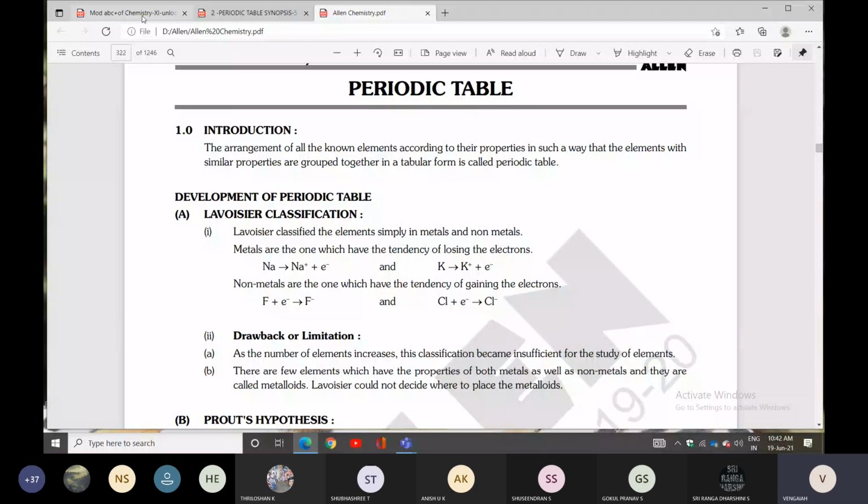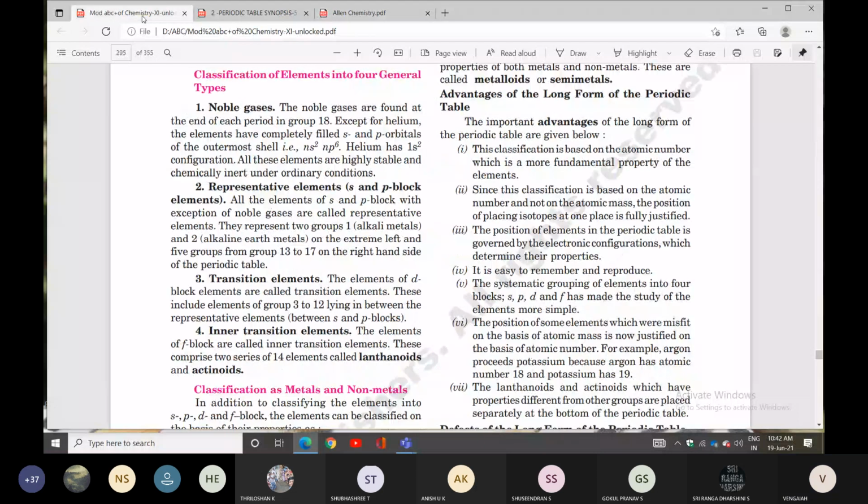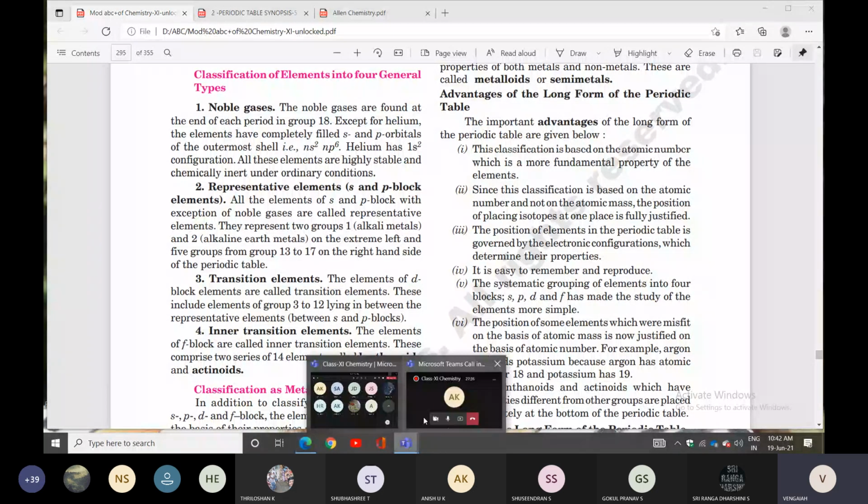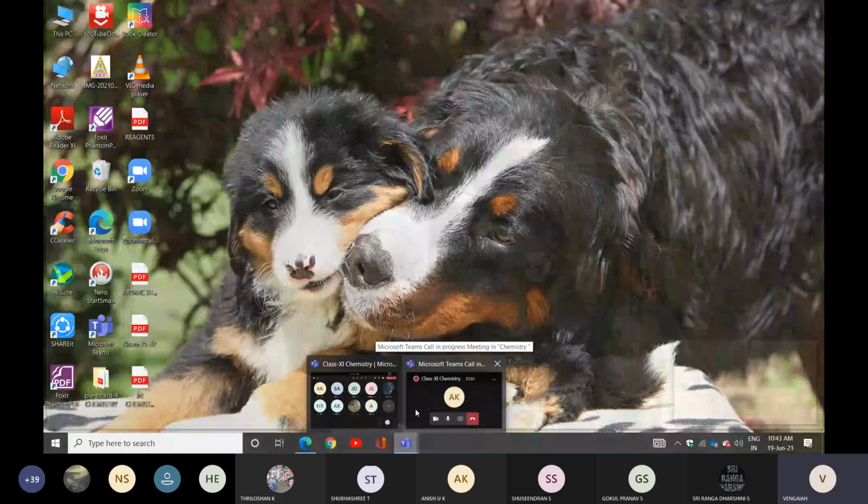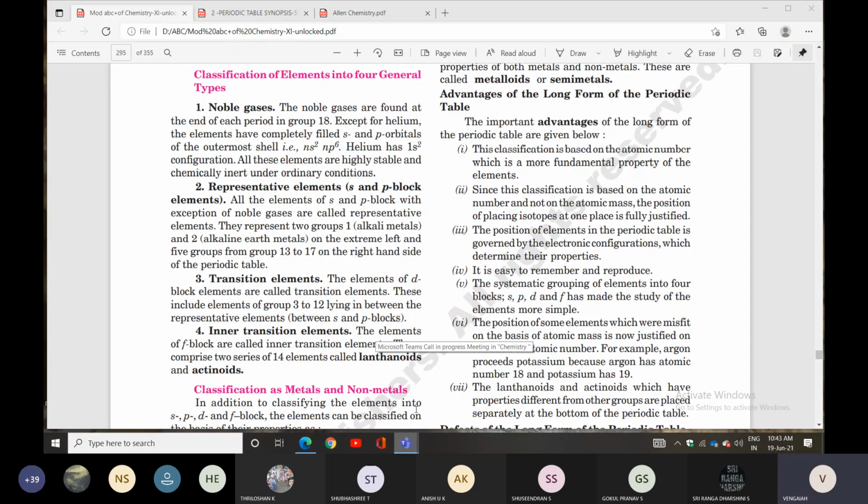The long form of the periodic table. What are the advantages, and otherwise the disadvantages? So, advantages of the long form of the periodic table. Let's check it.